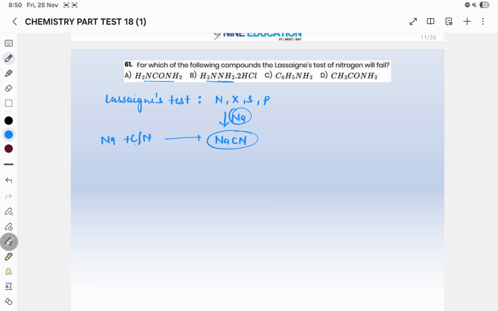In this you cannot detect nitrogen because it does not contain carbon, so it is not going to convert into NaCN. The covalent compound will not convert into an ionic compound, so you cannot perform the Lassaigne test. So answer will be B. C is also containing carbon, D is also containing carbon as well as nitrogen, so after fusion with sodium they will form NaCN, and you can perform further tests.